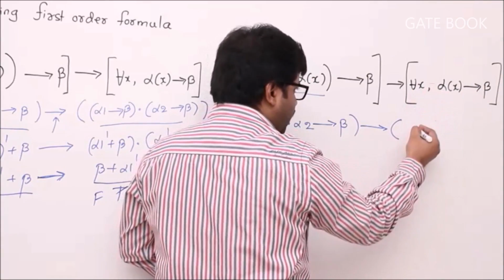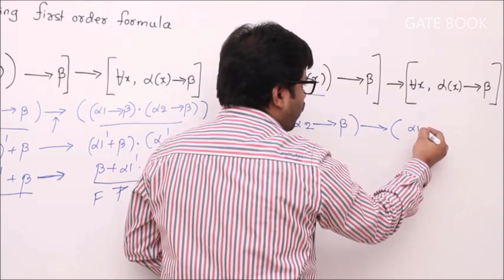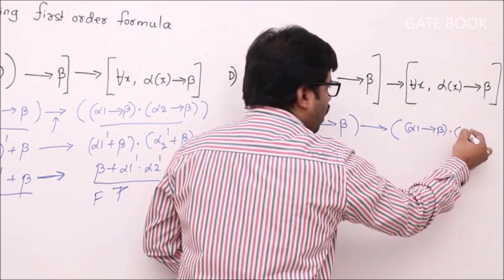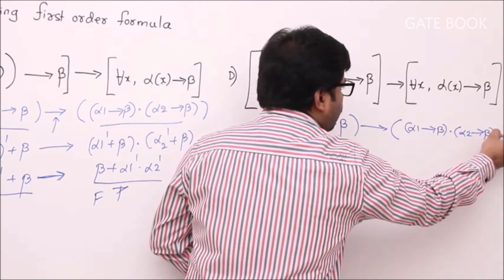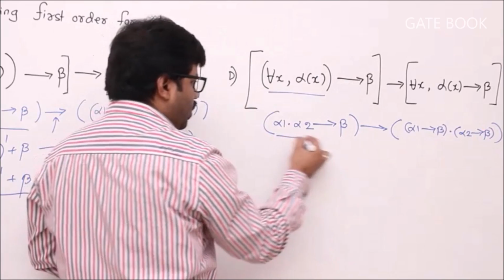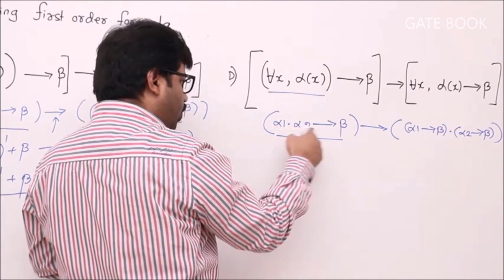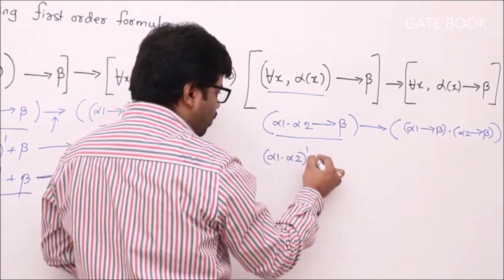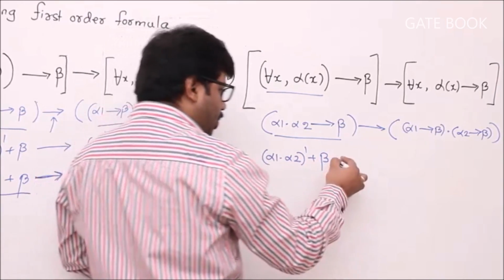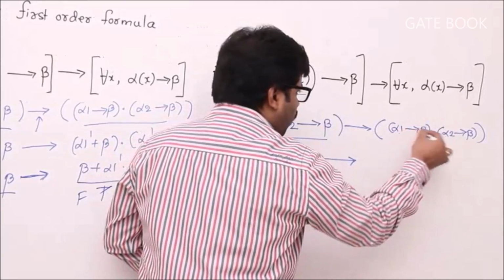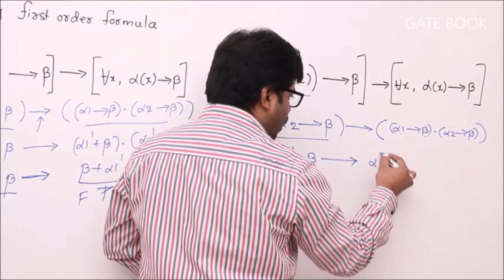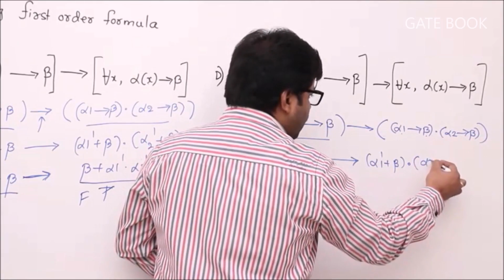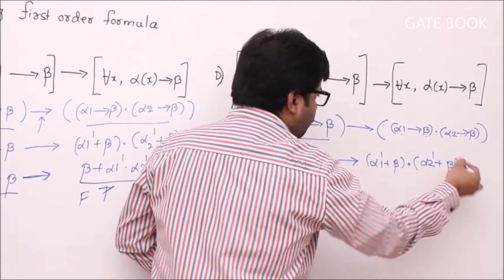Two times we should write. First time, alpha 1 implies beta, into second time, alpha 2 implies beta. Okay, let's simplify this one. Alpha 1 into alpha 2 implies beta is nothing but (alpha 1 alpha 2) whole bar plus beta, isn't it? Implies this one: alpha 1 implies beta is alpha 1 bar plus beta, into alpha 2 implies beta is nothing but alpha 2 bar plus beta.